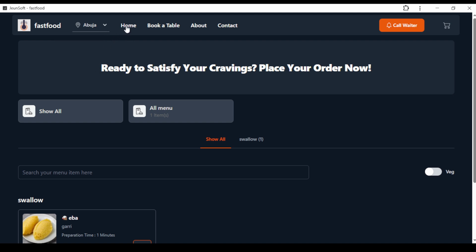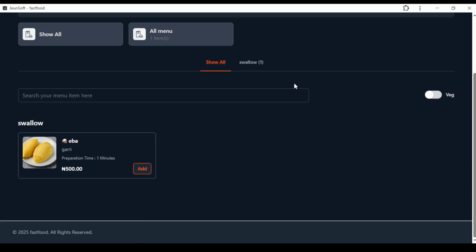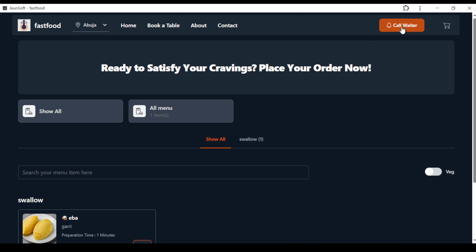You can use this site from your home or wherever you are. You can see home, book a table, about, contact. You can call a waiter. Yes, you can call a waiter from the website. Maybe you are in the restaurant and you want to call a waiter, you just click on call a waiter and you request a waiter from there.